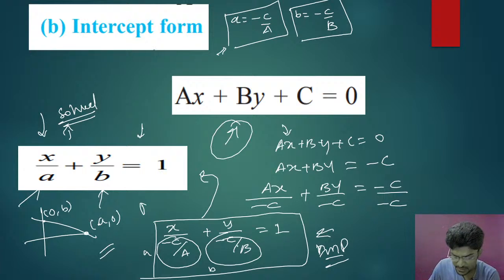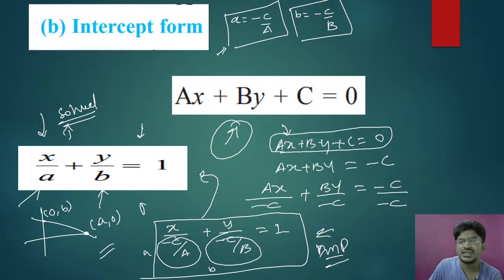So last step, again you can see here, ax plus by plus c equal to 0. Take plus c to the other side, it becomes minus c, divide both sides by minus c, minus c will get cancelled, it will become 1. And here you take a to the denominator, that will be minus c by a. Take b to the denominator, minus c by b. So therefore this is x-intercept and this is y-intercept.